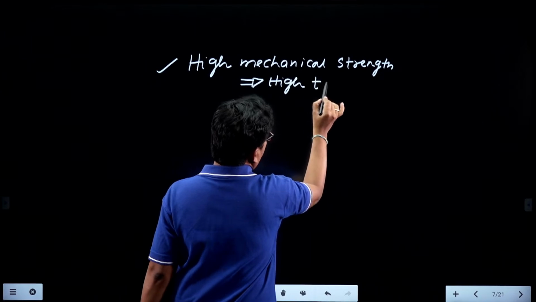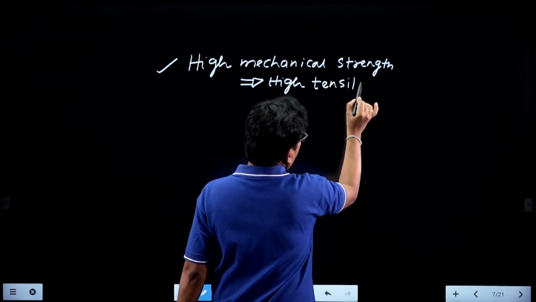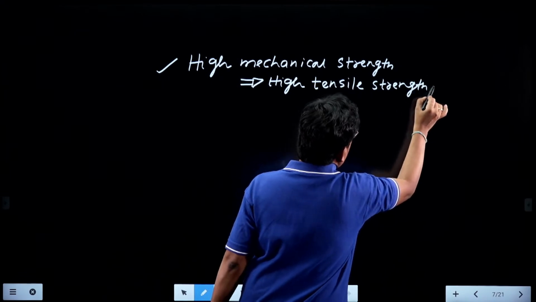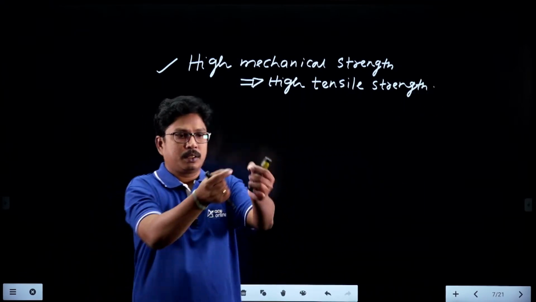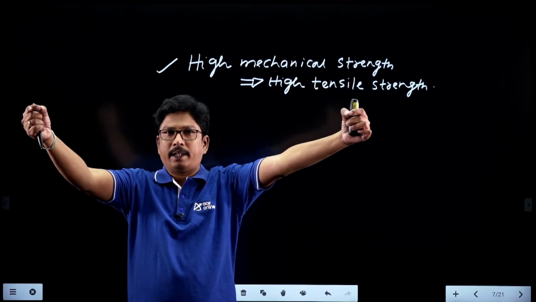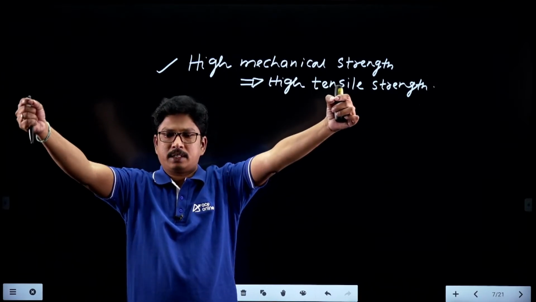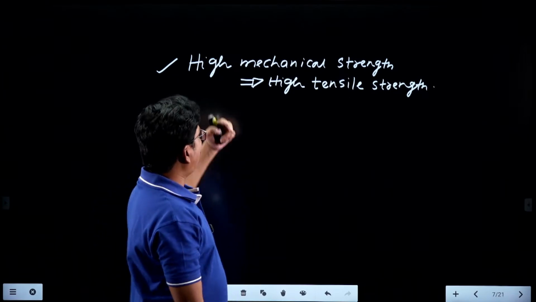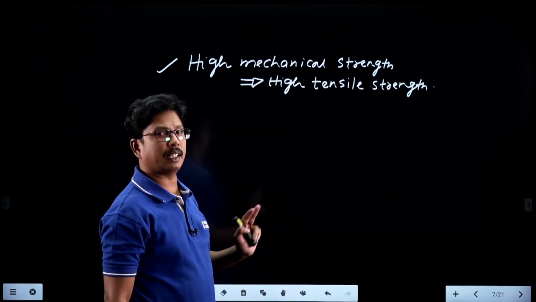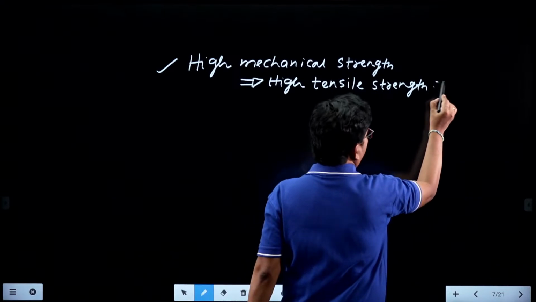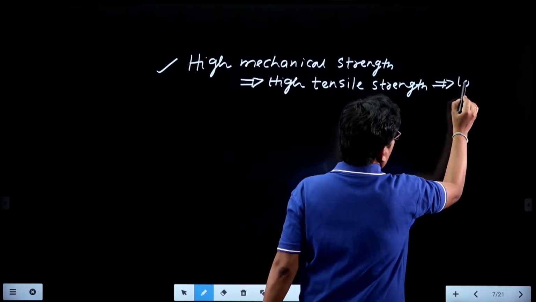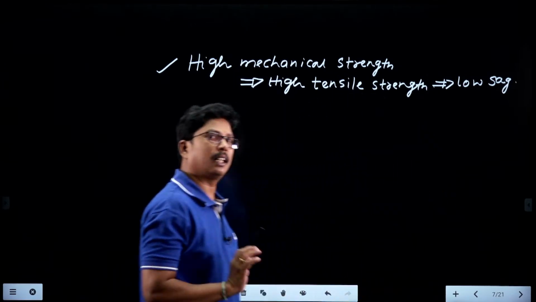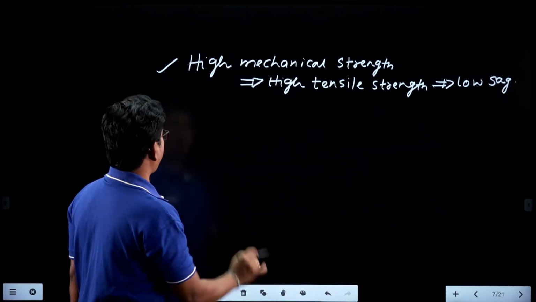Whenever a conductor has high tensile strength, it will be straight between the points. It is lying straight, so it does not have any sag. High mechanical strength and high tensile strength lead to low sag on the conductor. That is one more property we can take.